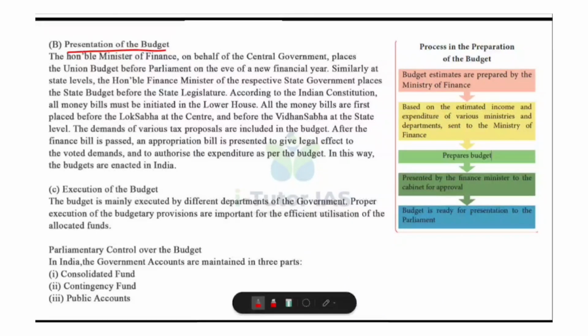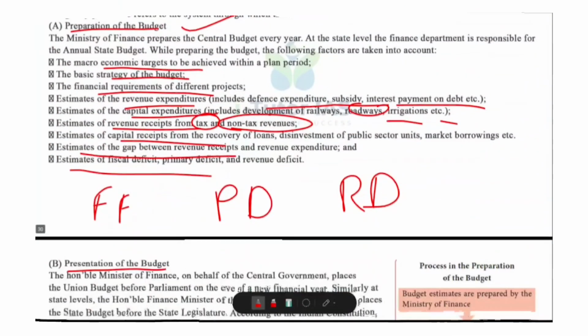Then department wise demand for grants are discussed and then voted upon. Then finance bill is passed, appropriation bill is passed, and once approved the budget becomes operative for the new financial year. Then, so we have learned about the preparation of budget and presentation of budget.